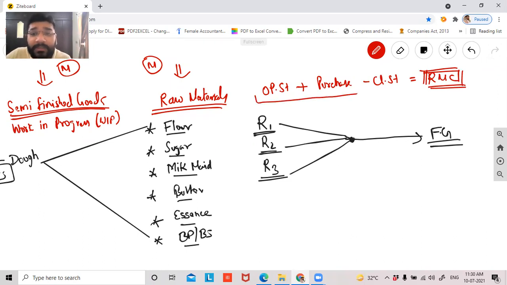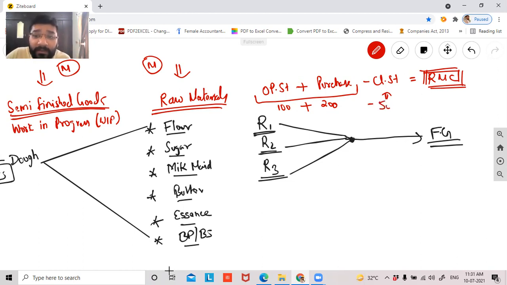Now opening stock and purchase together is the total expenses that is incurred by the organization or the business. Matching concept says that opening stock and purchase together did not contribute in the complete sales because you still have some stock left. So as per matching concept, we should record only those expenses which is contributed in the final selling of goods. So let's suppose the opening stock of raw materials were 100 rupees and you further purchase, let's suppose 200 rupees worth material. So total material which is there with you, guys, it's worth 300. During the year, the total material which is there in your hands is worth 300. But all this 300, did you use in production? Was it contributed to sales? No.